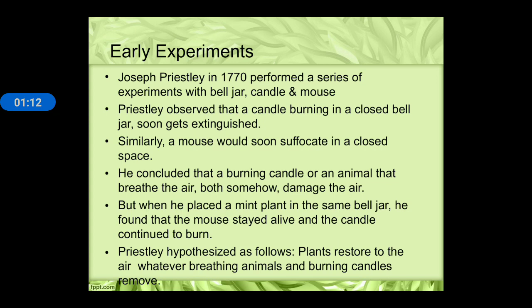These are the early experiments that were performed for identifying the steps of photosynthesis. Some scientists concluded that light is essential, some concluded that chlorophyll is essential, chloroplast is essential, carbon dioxide is essential. So these are the early experiments performed on the photosynthesis process.